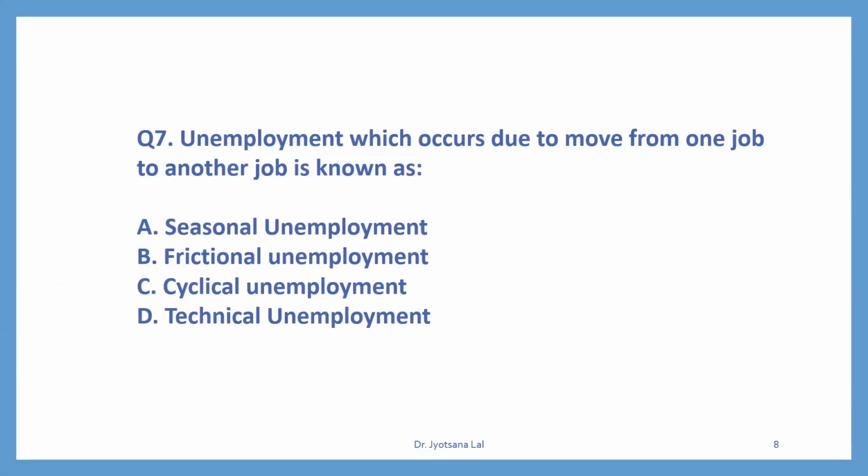Question number 7. Unemployment which occurs due to move from one job to another job is known as. It's a very important type of unemployment. When a person moves from one job to another job, then for time being that person is unemployed. So that type of unemployment is known as, yes, it is known as frictional unemployment. So correct option is B.